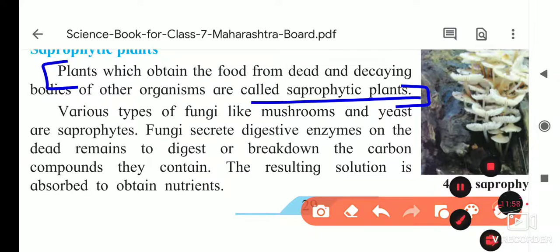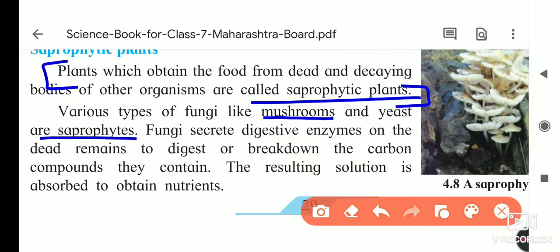Various types of fungi like mushroom and yeast are saprophytes. Fungi secrete digestive enzymes on the dead remains of plants, to digest and break down the carbon compounds.